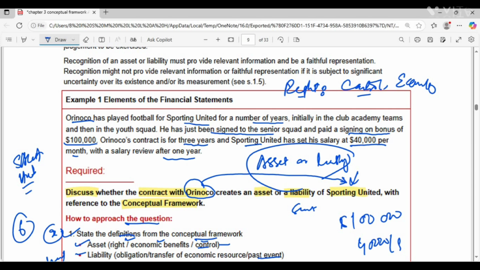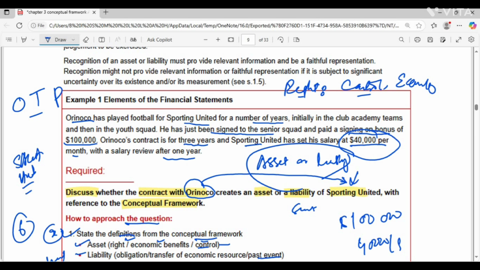Now the other portion is whether it creates a liability of this amount of $40,000 per month for Sporting United. So we have studied that there must be an obligation, a transfer of economic resources, and a past event. The obligation: the contract creates a duty to pay the player $40,000 per month, with no practical ability to avoid it once services are provided. So when he provides the services, definitely Sporting United will have to pay him. So this is the obligation. The contract creates an obligation for Sporting United. The second thing is transfer of economic resources. The payment of salary is a transfer of cash. This means that you have to transfer the cash.